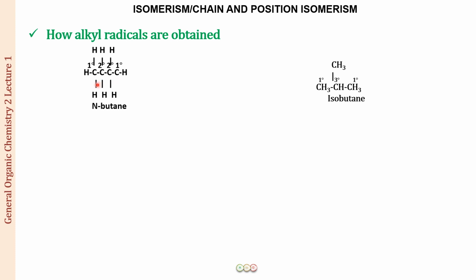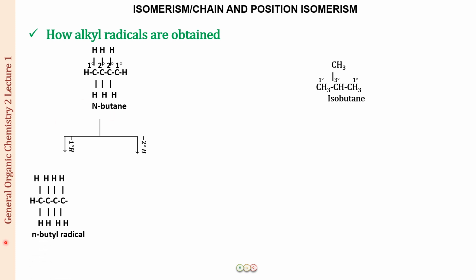So in N-butane we have two types of carbons and correspondingly two types of hydrogen. The hydrogen attached to a primary carbon is called a primary hydrogen, and on a secondary carbon it is called a secondary hydrogen. If you remove a primary hydrogen from N-butane, what you get is an N-butyl radical.